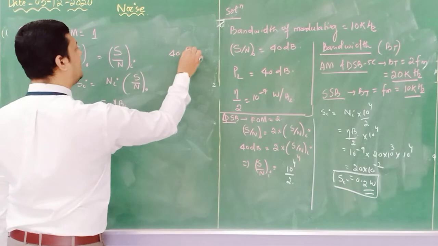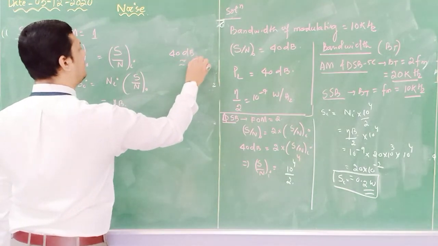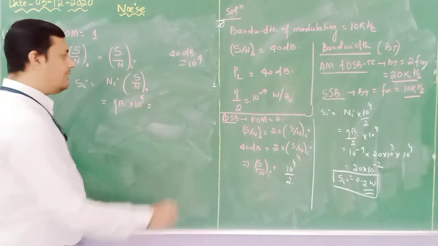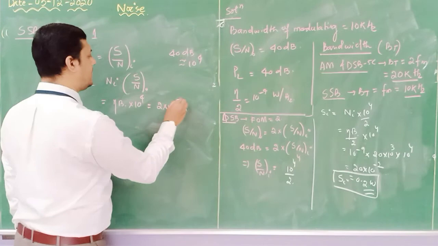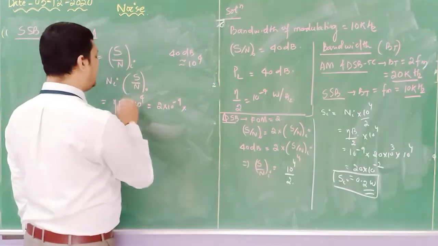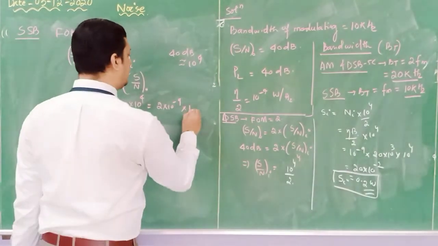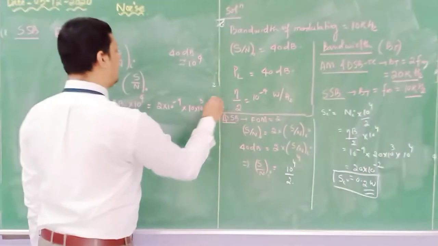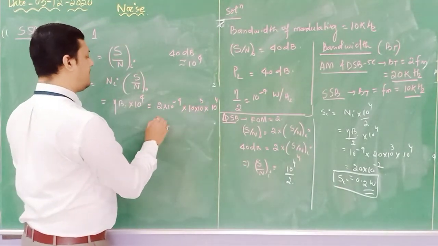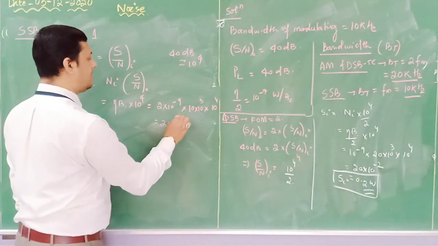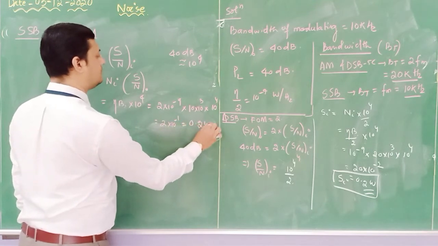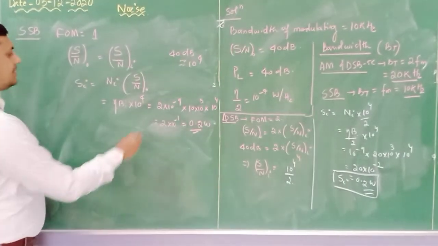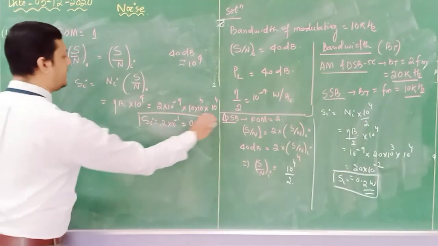It is 40 dB converted to a decimal value, 10 to the power 4. Now what is eta? Eta is equal to 2 into 10 to the power minus 9. What is B? B is the bandwidth for SSB-SC, that is 10 kilohertz, 10 to the power 3 into 10 to the power 4. So it is 10 to the power 8, 2 into 10 to the power minus 1 or 0.2. So this is my SSB-SC power. Which power? Signal power for SSB-SC.